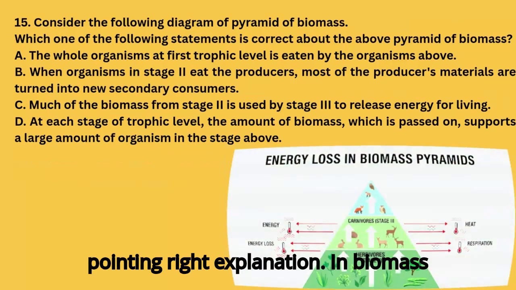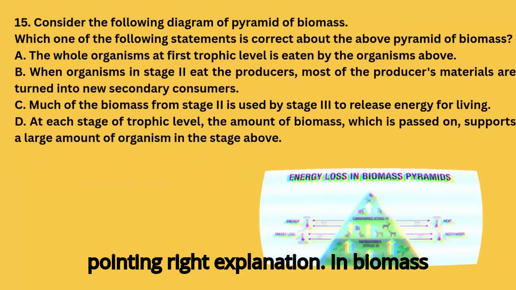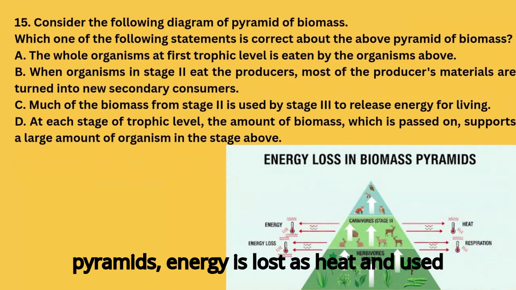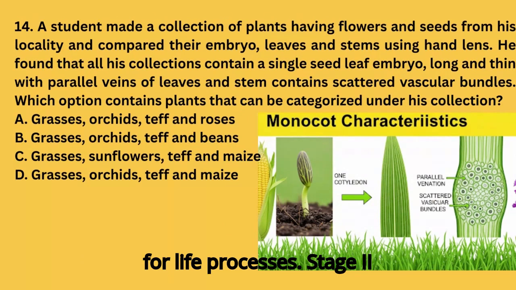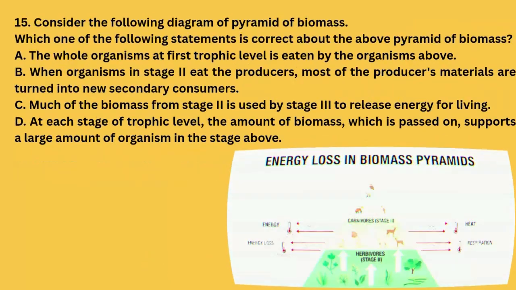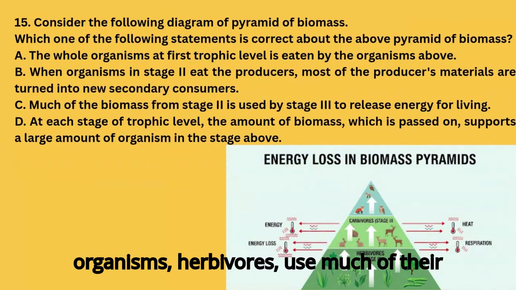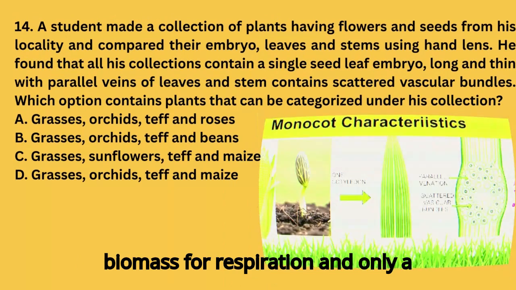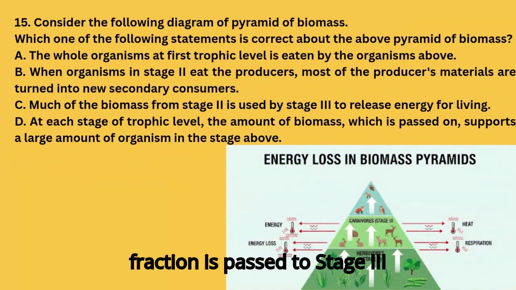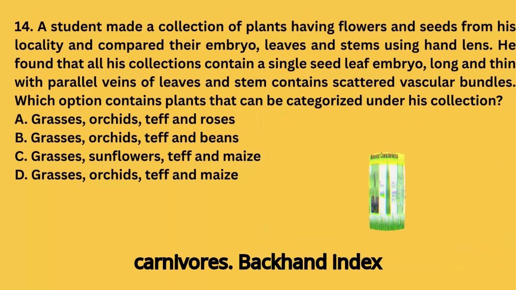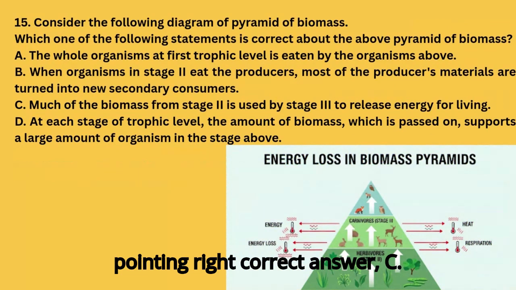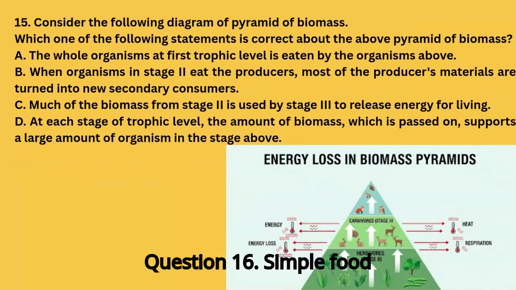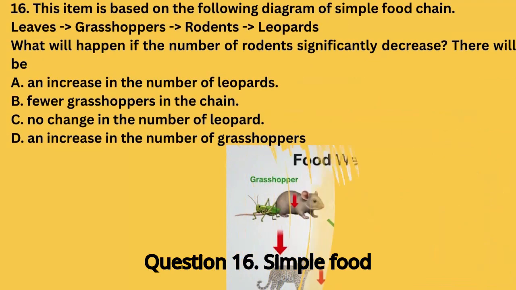Explanation. In biomass pyramids, energy is lost as heat and used for life processes. Stage II organisms, herbivores, use much of their biomass for respiration, and only a fraction is passed to stage III carnivores. Correct answer: C. Question 16. Simple food chain.